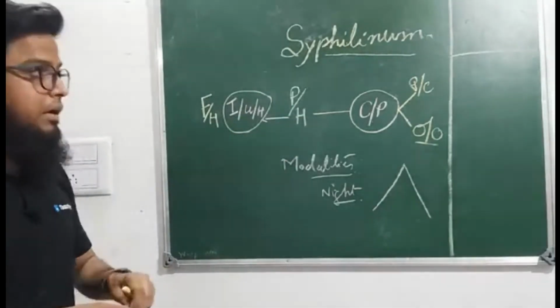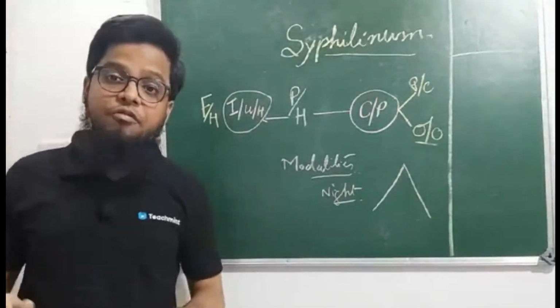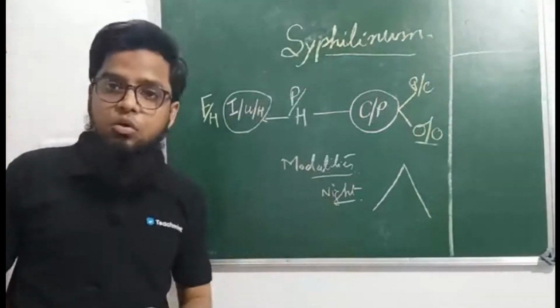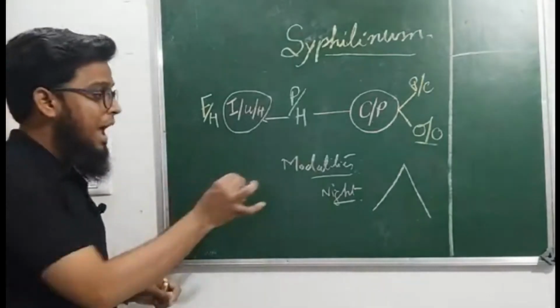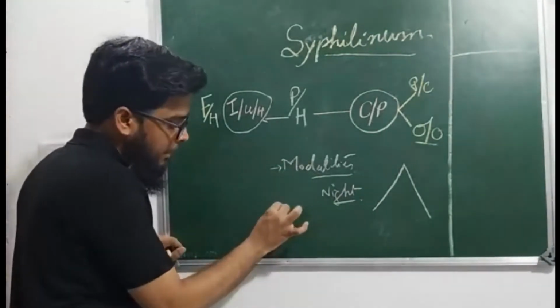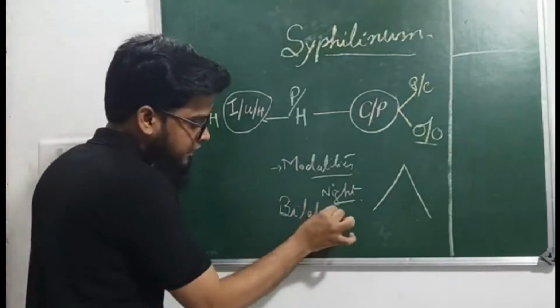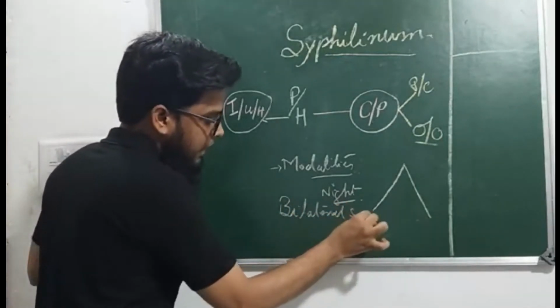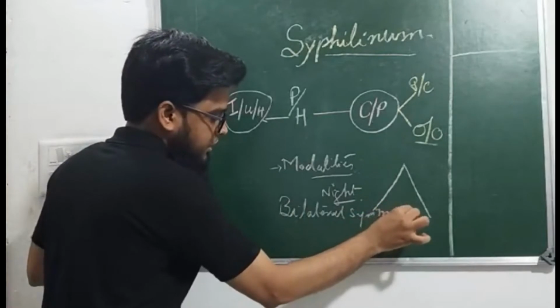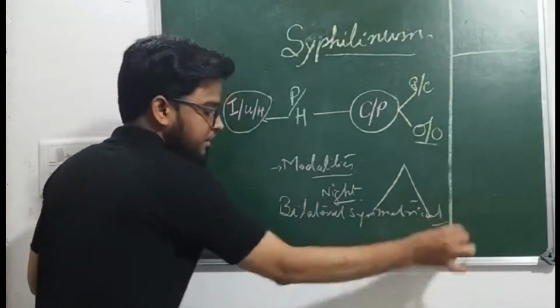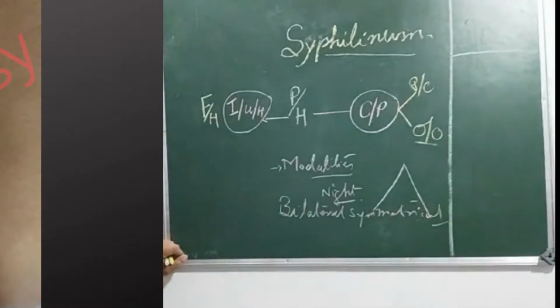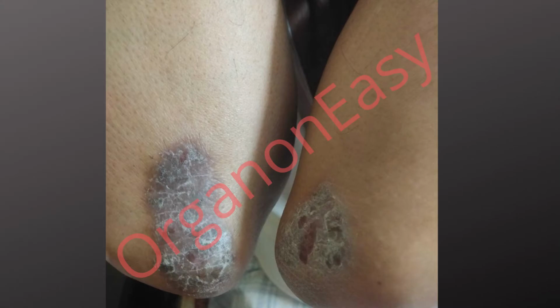So first, in the present complaint, you can have any complaint modified by this peculiar modality. Now, any complaint having a bilateral symmetrical presentation. What is bilateral symmetrical presentation? These are what you are able to see on your screen.